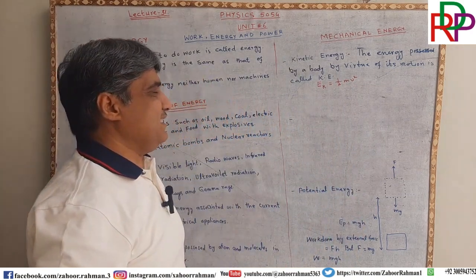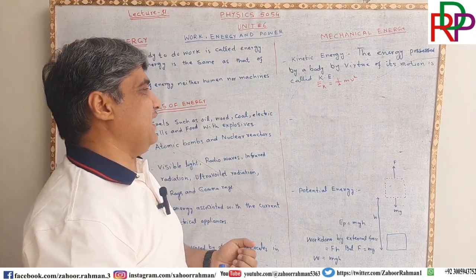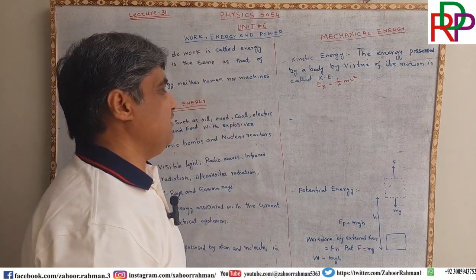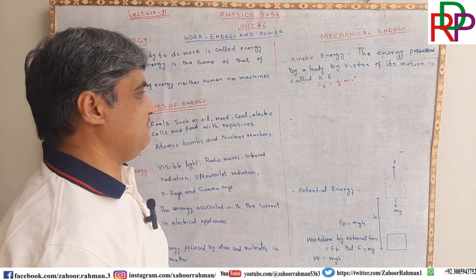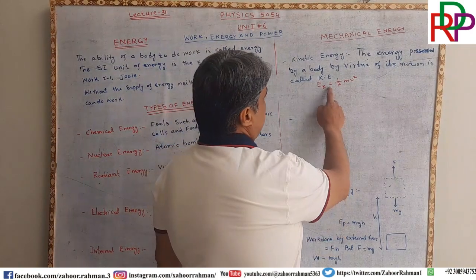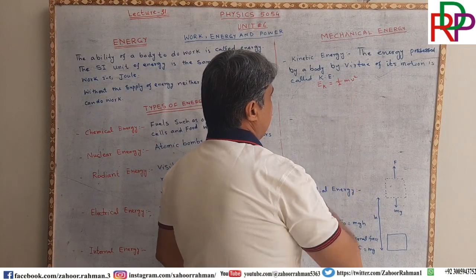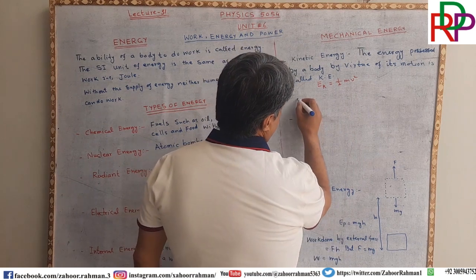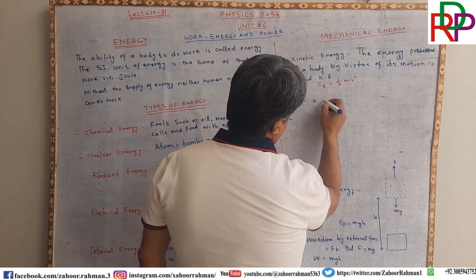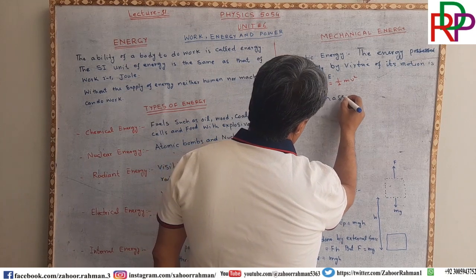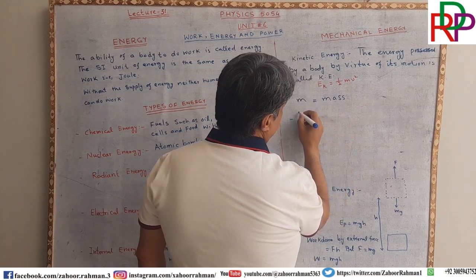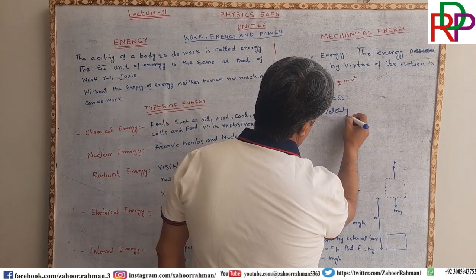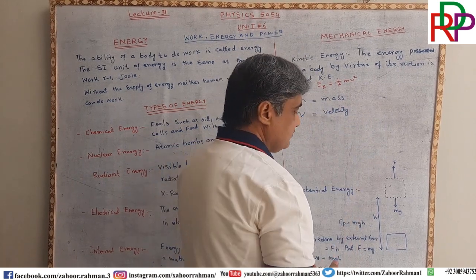Mathematically, kinetic energy can be given as E, with K as a subscript, is equal to 1 over 2 mv square, where m is the mass of the object and v is the velocity of the object.